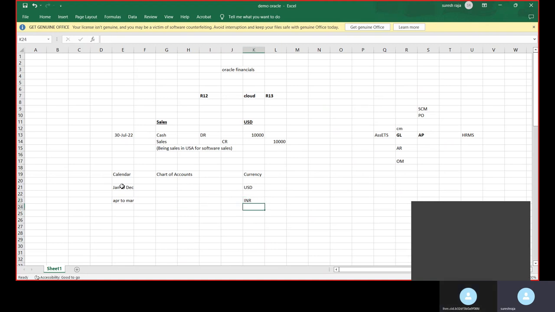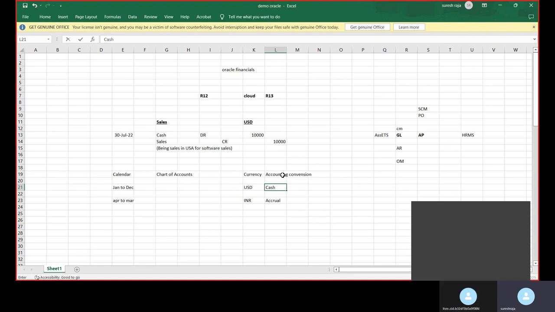So what do you call this example? A change in one C. They call it the 4Cs. Calendar, chart of accounts, currency are three Cs. The fourth C is accounting convention. What method of accounting will you follow? We are following the accrual method, right?